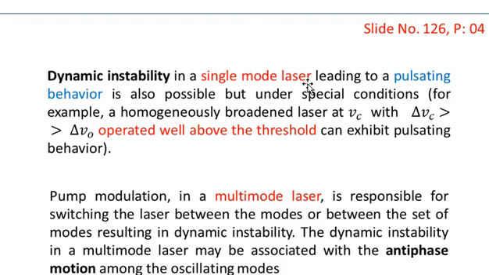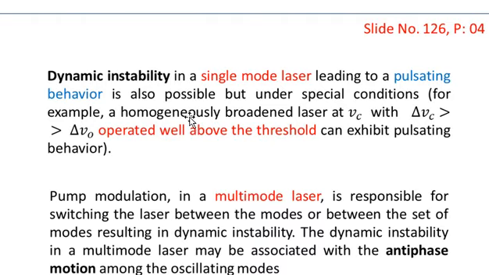And what are those special conditions which we are going to discuss here? For example, a homogeneously broadened laser operating at nu c, where if you multiply nu c by 2 pi, that becomes omega c. That is the frequency of the laser, which is operating not at its central frequency. So omega c could be a frequency away from its central resonance frequency.